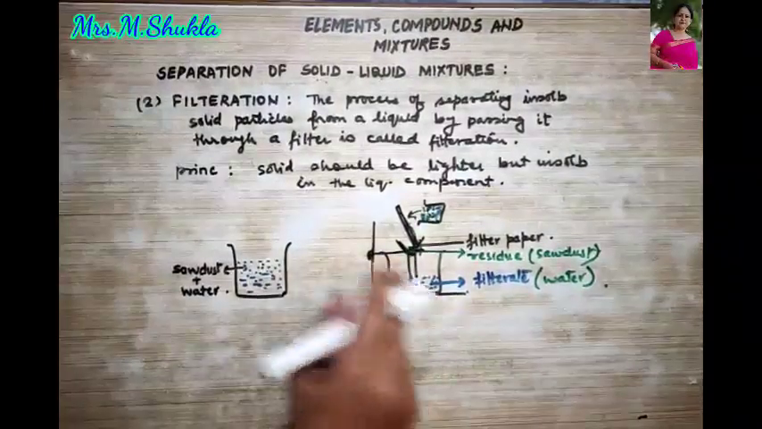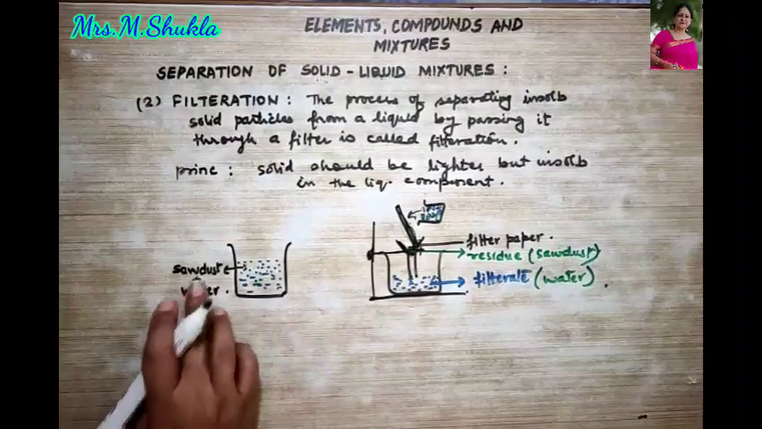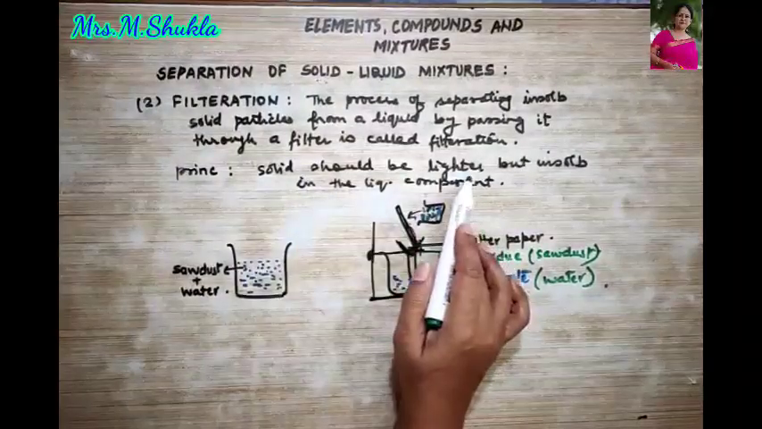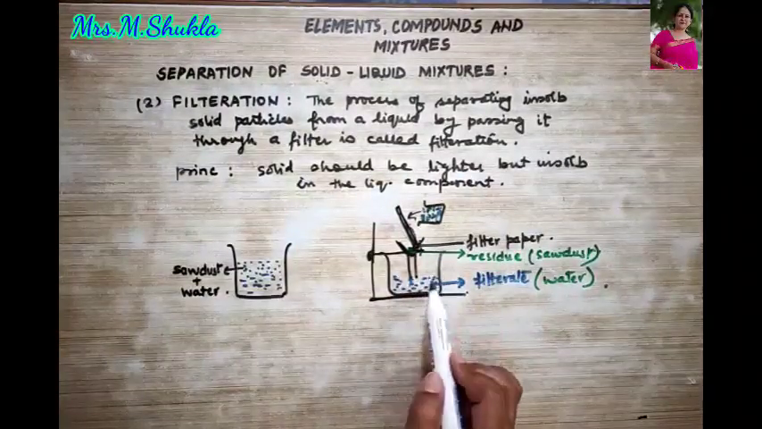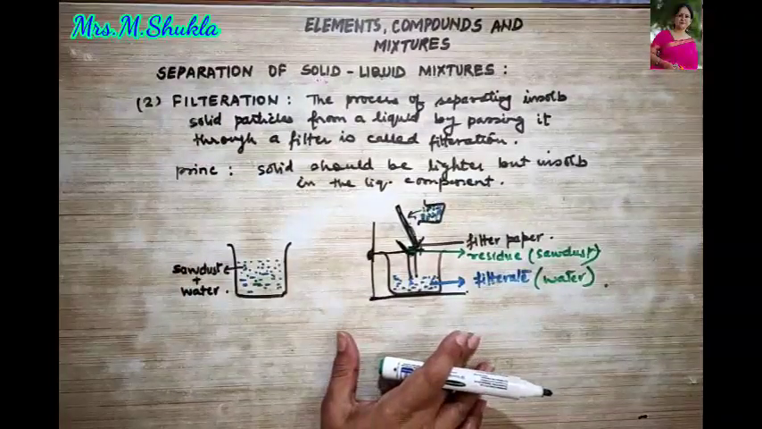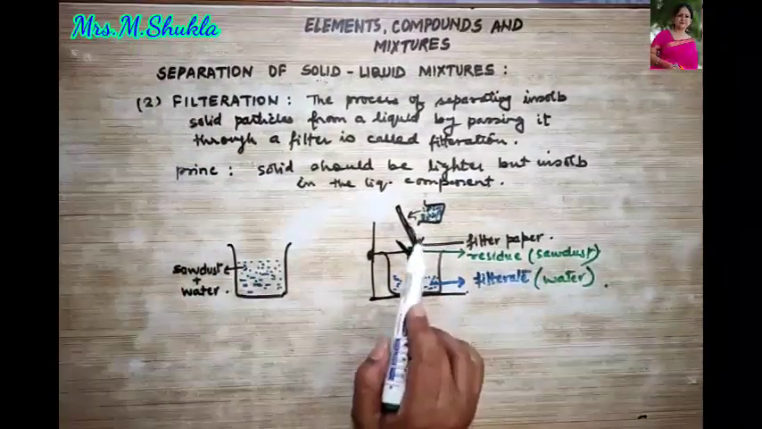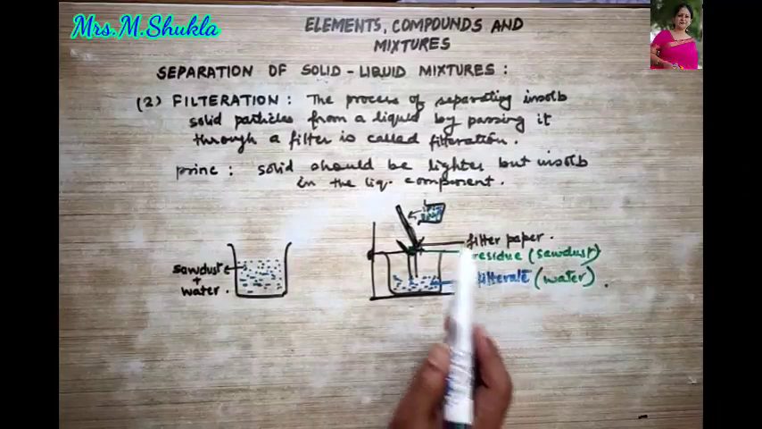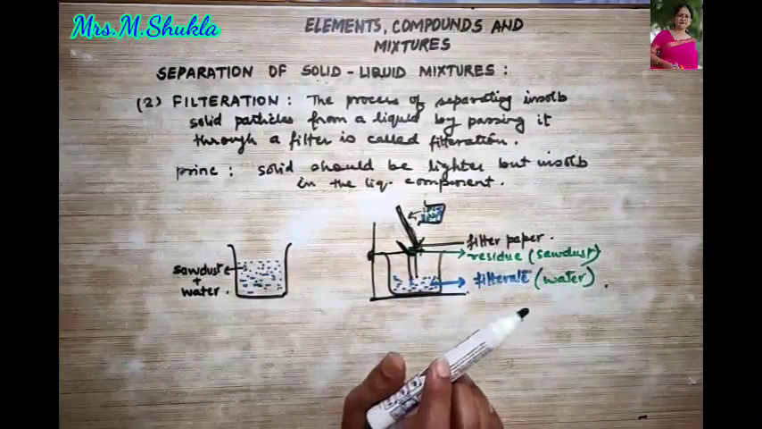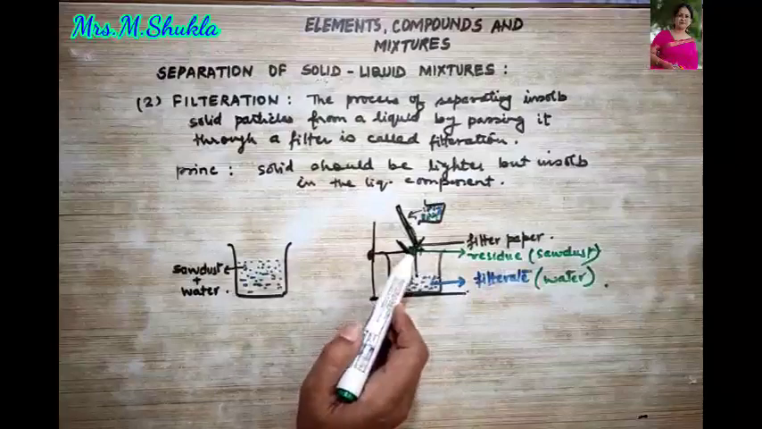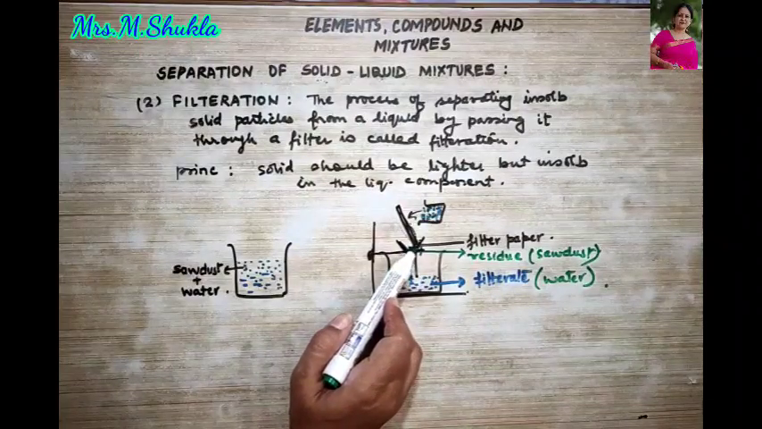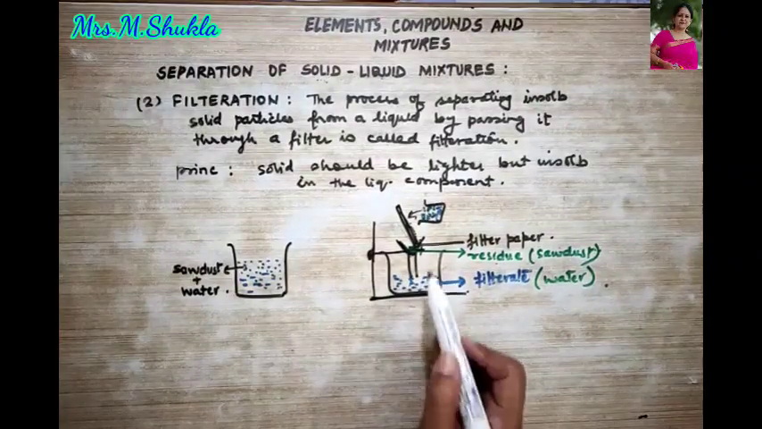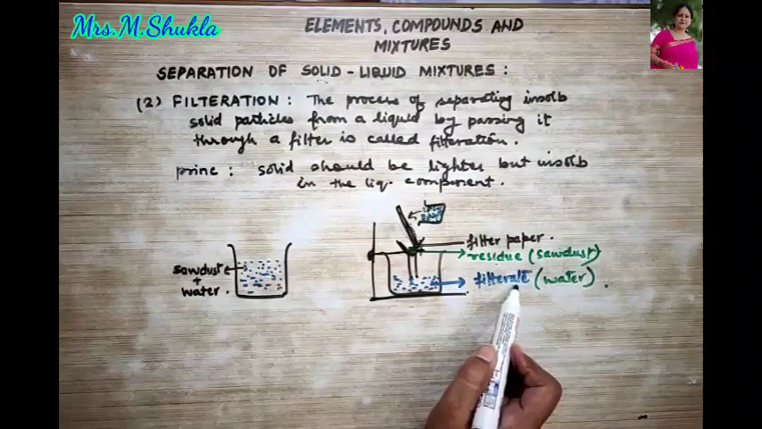So this is the process how we can separate the sawdust from water. A heterogeneous solid-liquid mixture where the solid is lighter and insoluble in water can be separated by the process of filtration. I hope this is clear. The filter paper allows the liquid to pass through, but does not allow the solids to pass through. Thus the insoluble solid is left behind on the filter paper, which is called the residue, while the liquid which passes through is termed the filtrate.